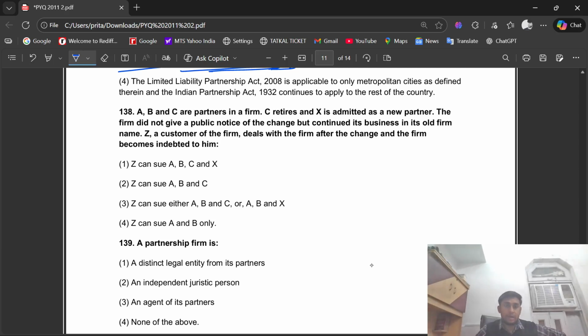Question number 138. A, B, and C are partners in a firm. C retires and X is admitted as a new partner. The firm did not give a public notice of the change but continued its business in its old firm name. Z, a customer of the firm, deals with the firm after the change and the firm becomes indebted to him. The right option is option number three. Z can sue either A, B, and C or A, B, and X.